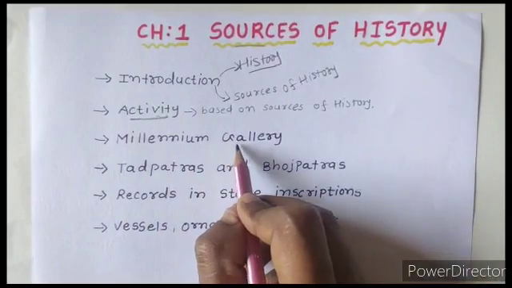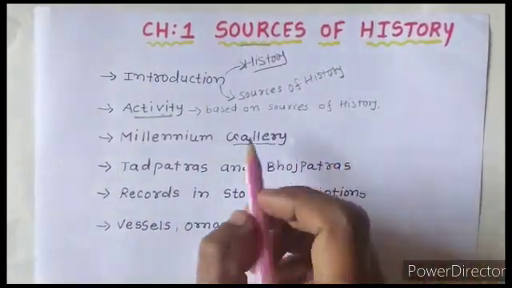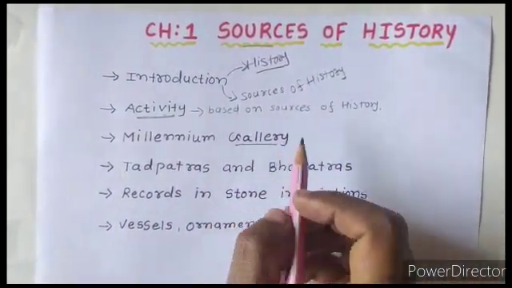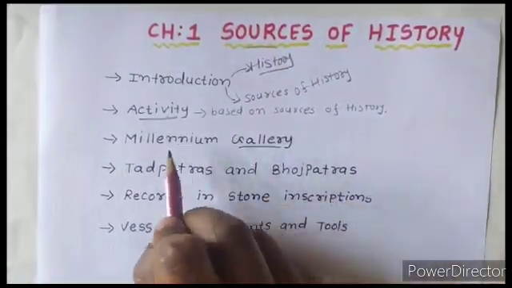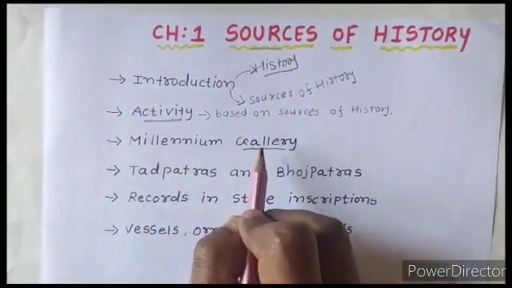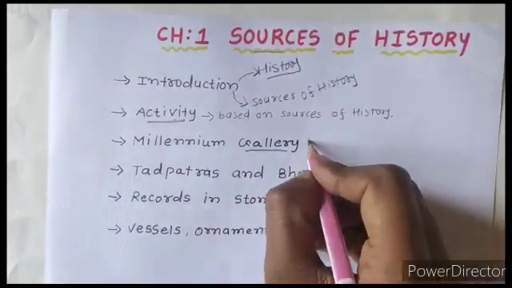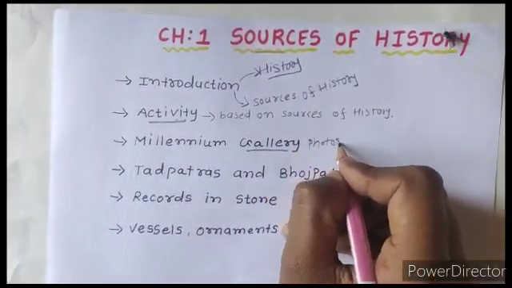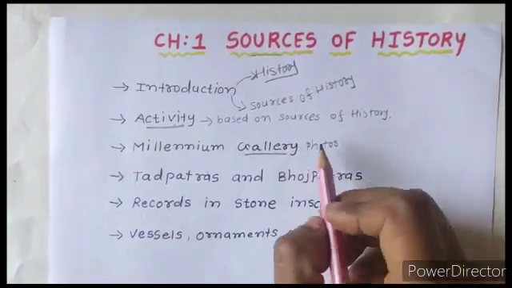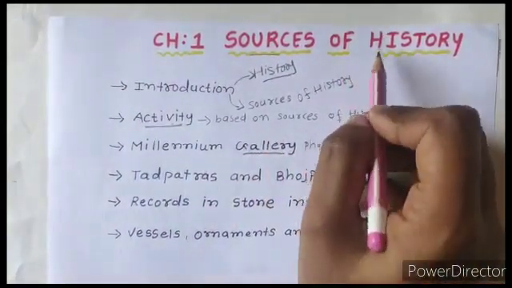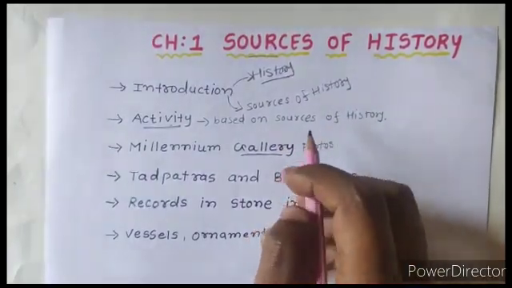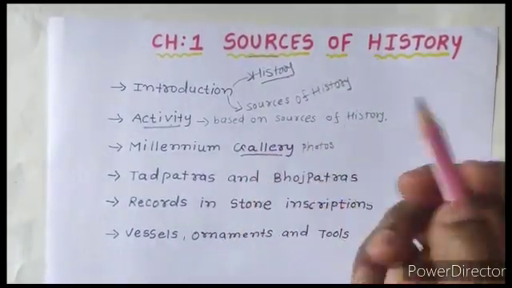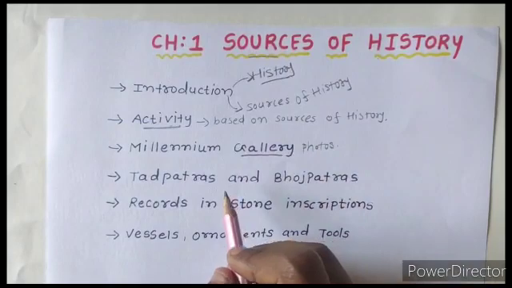After that we will discuss the Millennium Gallery. You are aware of the word gallery, right? What is a gallery? It is a collection of photos, or a place which saves our photos. In the same way, the Millennium Gallery is also a collection of photos, but it is related to history. So we will discuss that also, how it was made and when it was made.